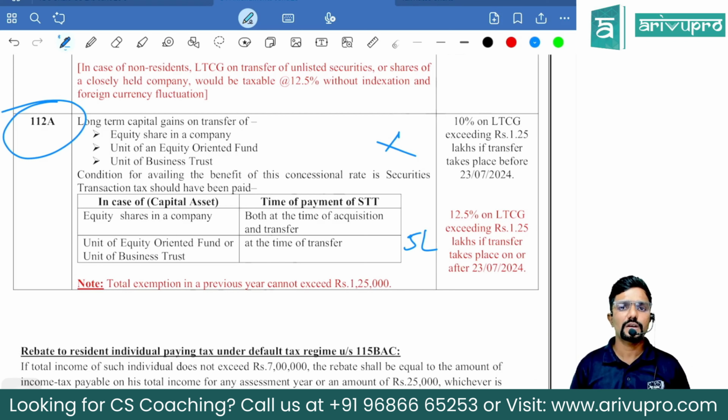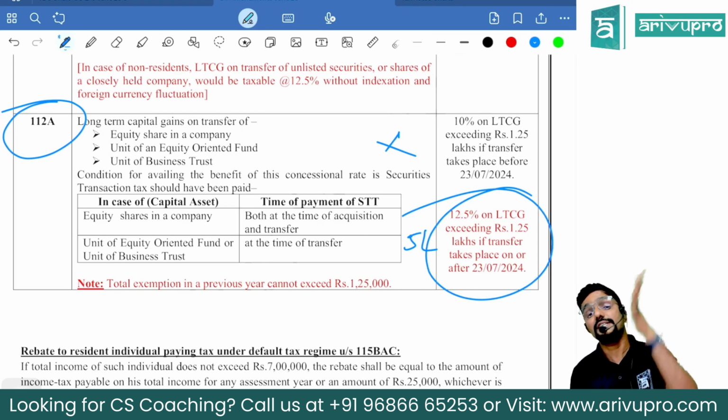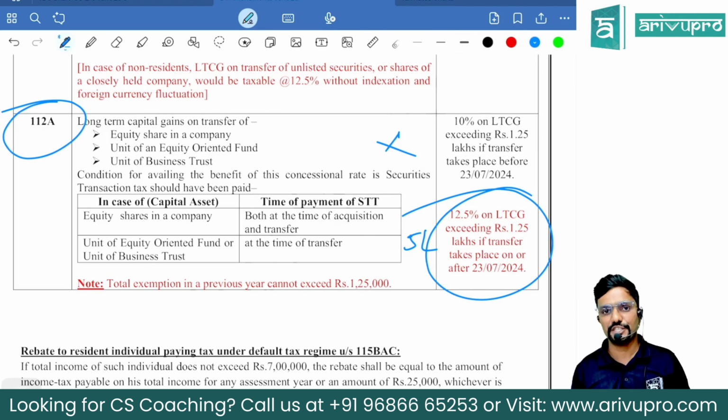You can claim only cost, but the pattern and all is a bit different, which is already covered for us in the regular class. Same thing continues. There is no change in that. Only the tax rate and the limit up to which it is not taxable has been changed. That's all. Now, one small clarification here.